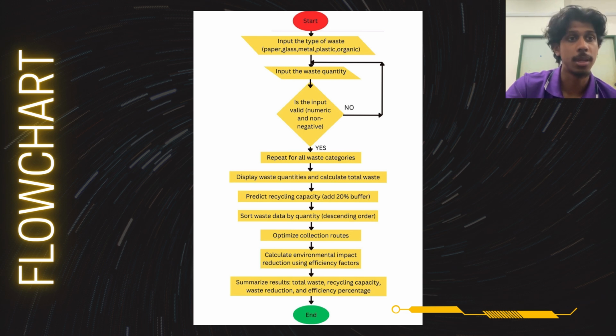The predicted recycling capacity is estimated by adding a 20% buffer to account for potential variations. The waste data is then sorted in descending order based on quantities to prioritize handling. Collection routes are optimized for efficiency, followed by calculating environmental impact reduction using predefined efficiency factors. The process concludes with a summary of results, including total waste, recycling capacity, waste reduction, and overall efficiency percentage.